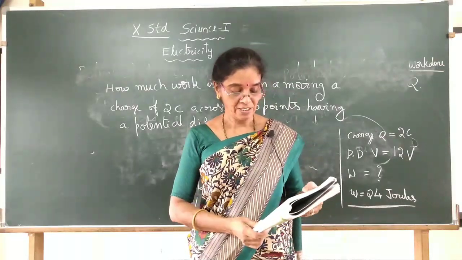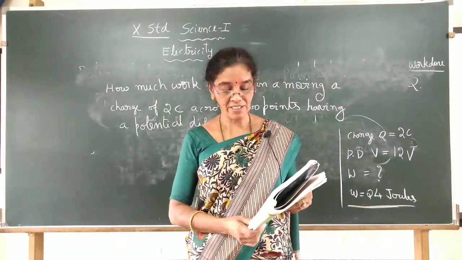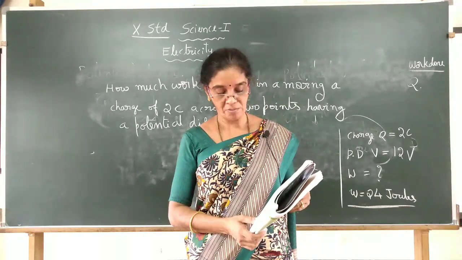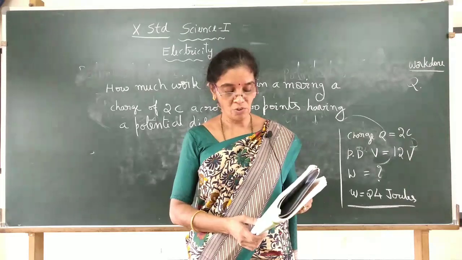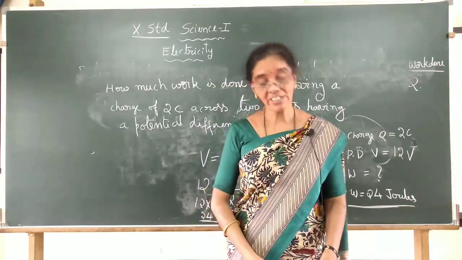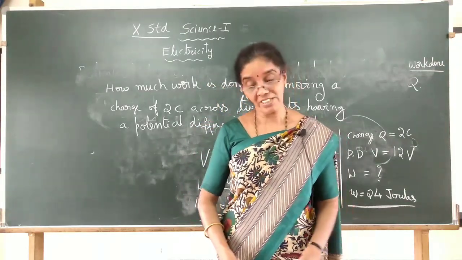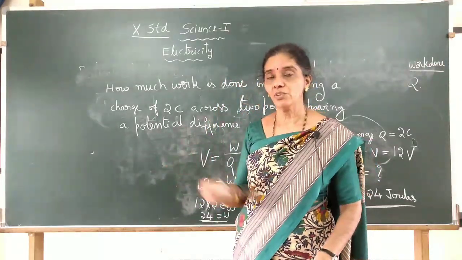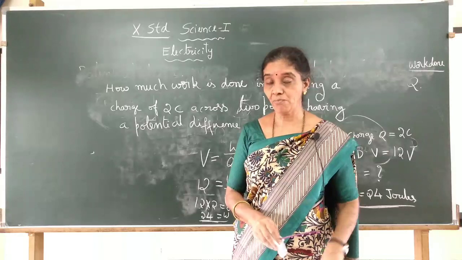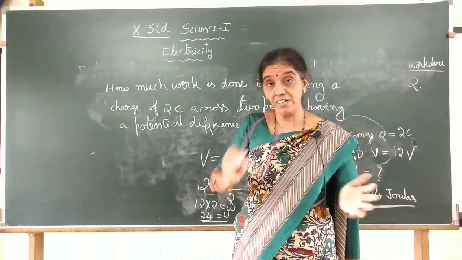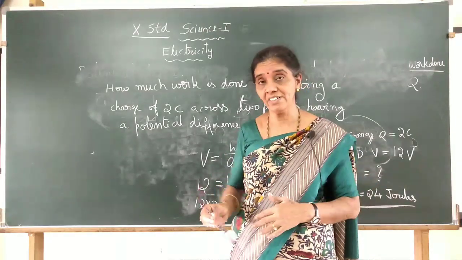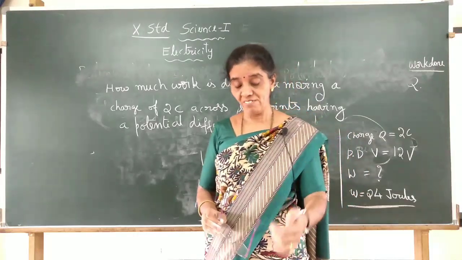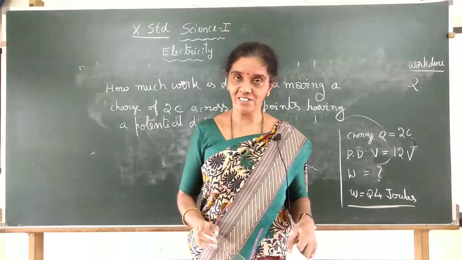And lastly, the problem: how much energy is given to each coulomb of charge passing through a 6 volt battery? Energy and work done are one and the same. So once again you have to find the work done as we did here, and you do that one at home. And more about the relationship between potential difference and current, how they are related, we will learn in the next class. It is given by one great scientist. Thank you.